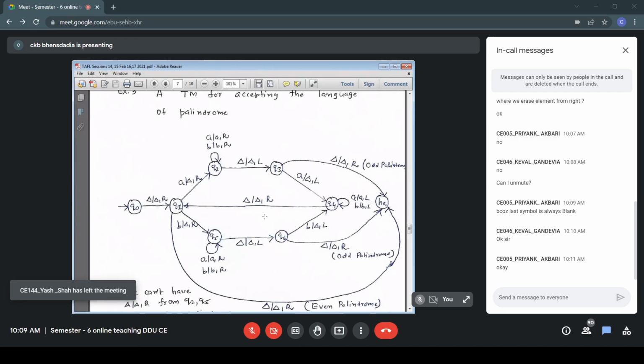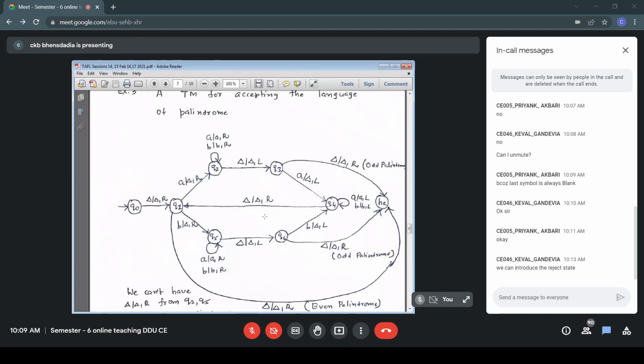We have handled the cases of even length palindrome and odd length palindrome. Even length palindrome, that is Q1 to HA, that is the final thing. Q3, Q6 to HA, those are the cases of odd length palindrome. What about the case of non-palindrome? Either we can introduce explicitly the reject state, or even if you don't introduce, that is also fine.